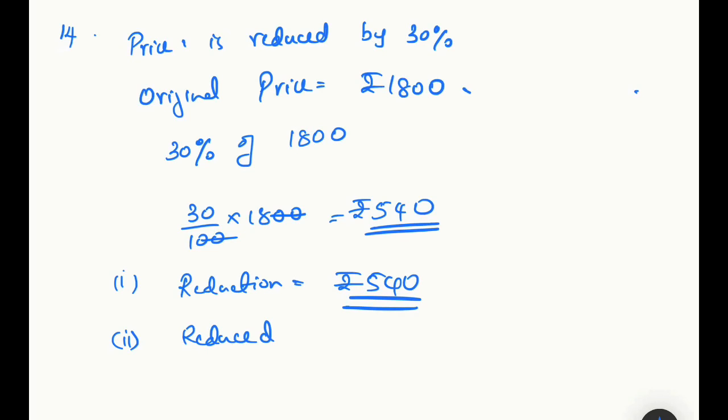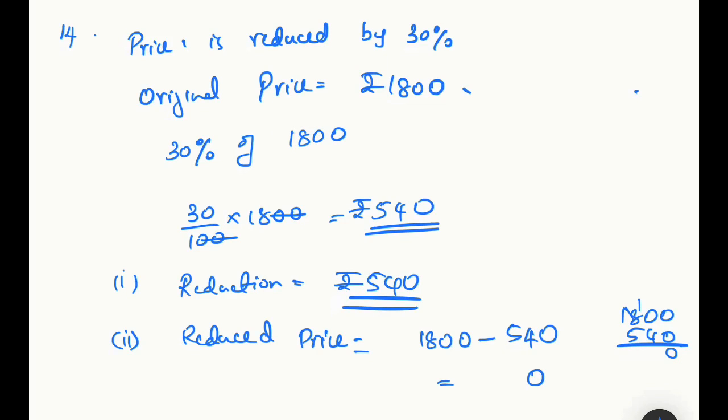Reduction is 540. So what is the reduced price? Reduced price will be the total price minus reduction price, that is equal to 1,800 minus 540. So your amount is 1,260.